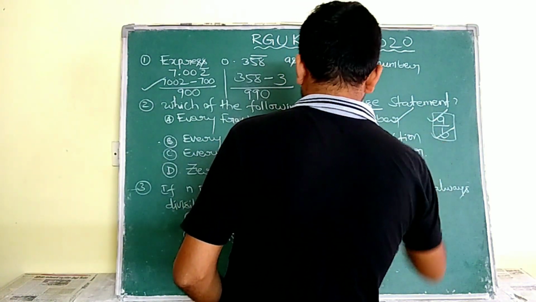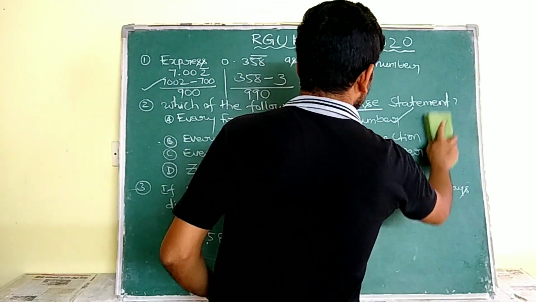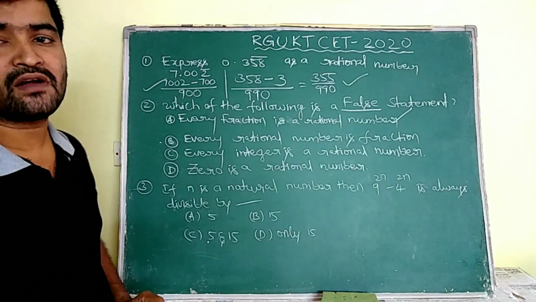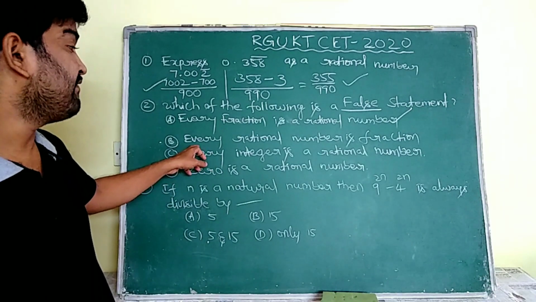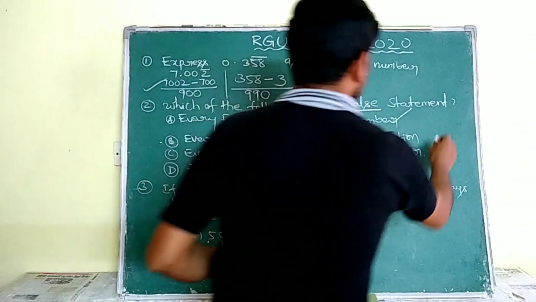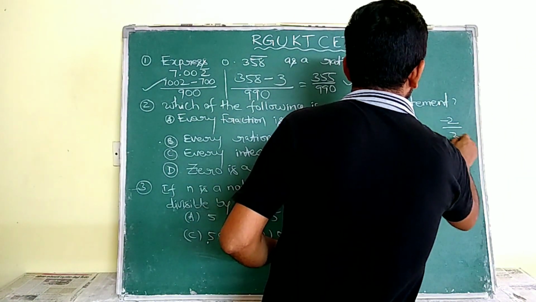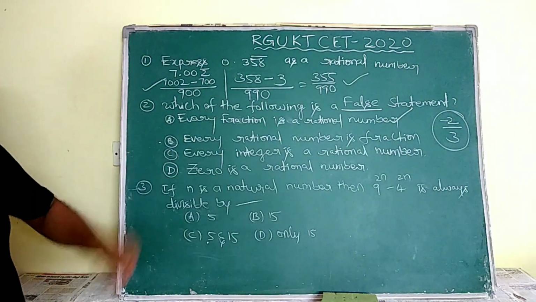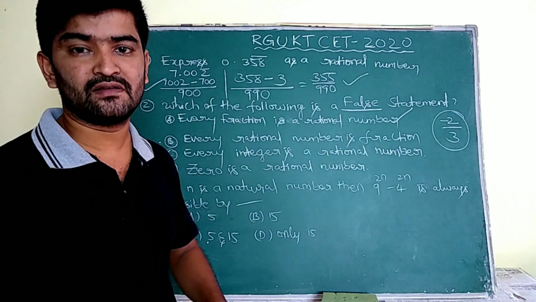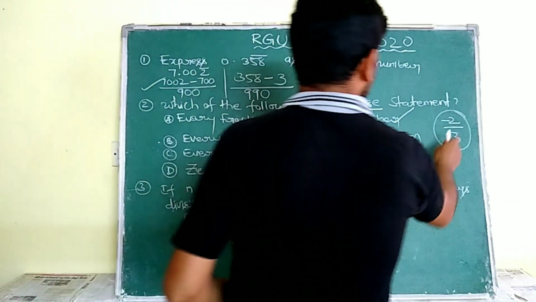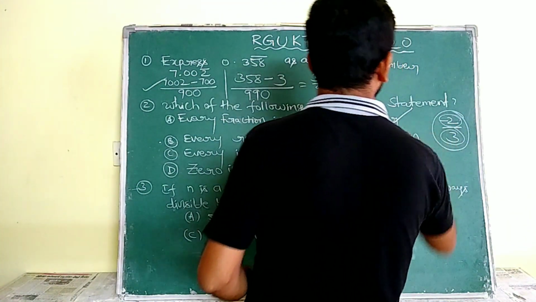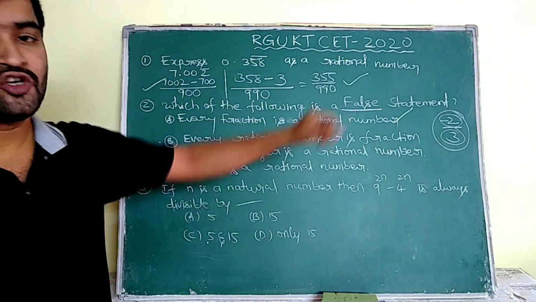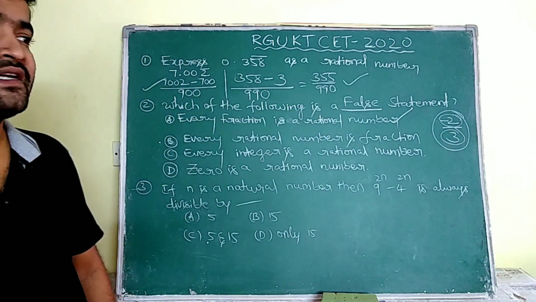Why? Because we said a fraction is something by something where both values are natural numbers. Let us take minus 2 by 3. This is a rational number, but it is not a fraction, because in a fraction both numerator and denominator must be natural numbers, but here the numerator is an integer.